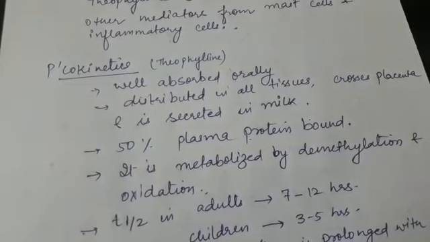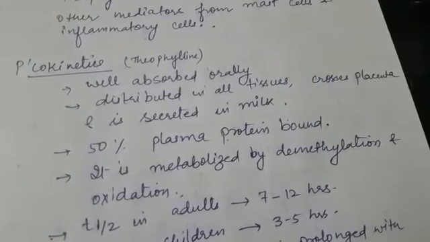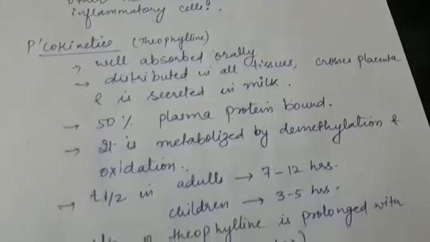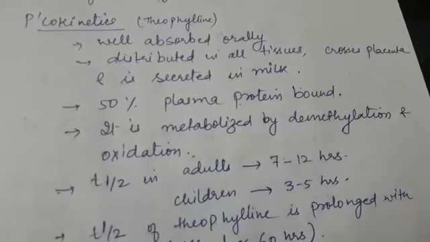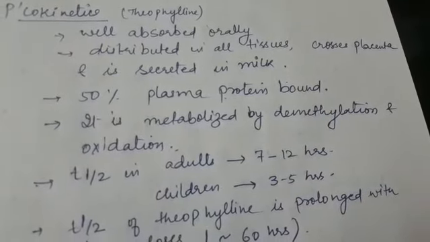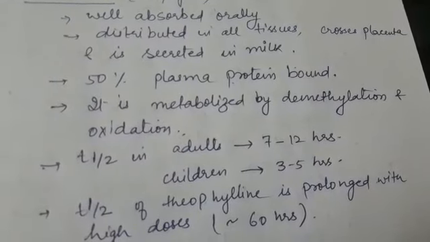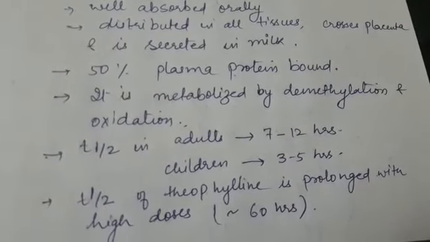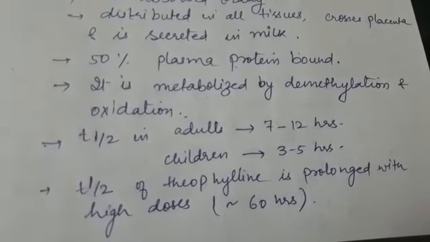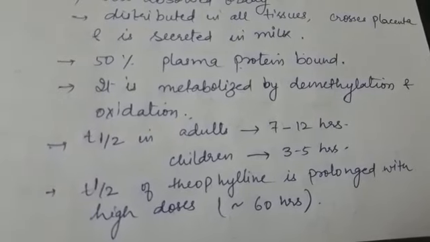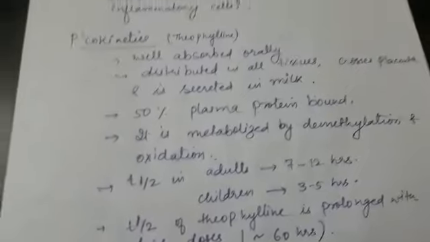Theophylline is well absorbed orally. It is distributed in all tissues. It can cross the placenta and it is secreted in milk. 50% of the drug is plasma protein bound. It is metabolized by demethylation and oxidation. And the half-life in adults is 7 to 12 hours, whereas in children it is 3 to 5 hours. And the half-life of theophylline is prolonged with high doses. If the doses are high, then the half-life can be up to 60 hours.